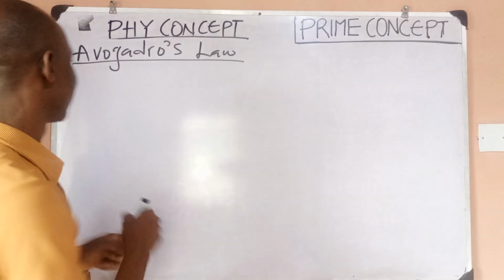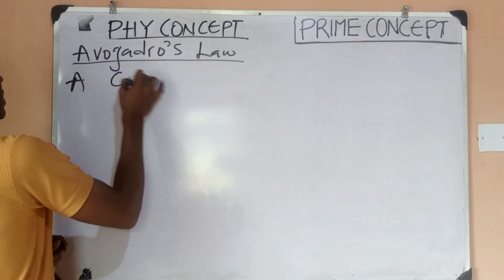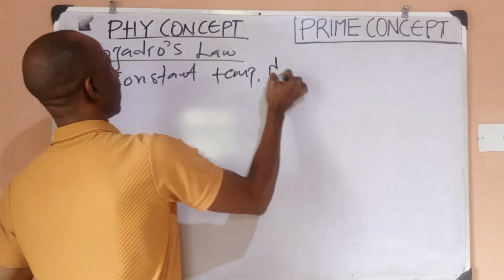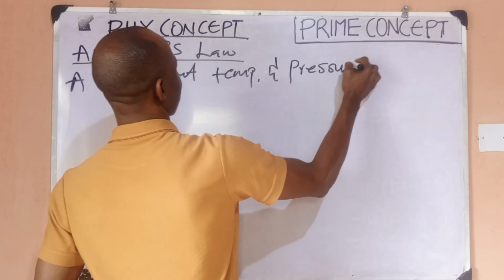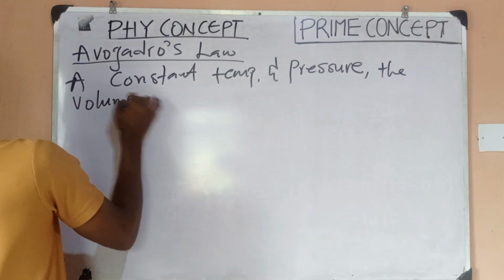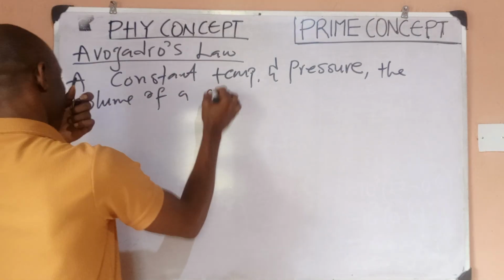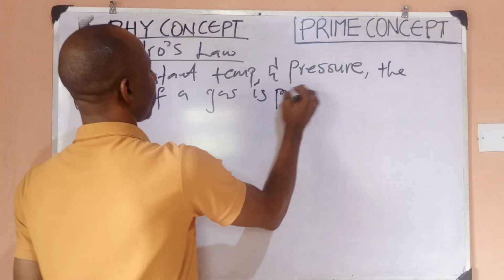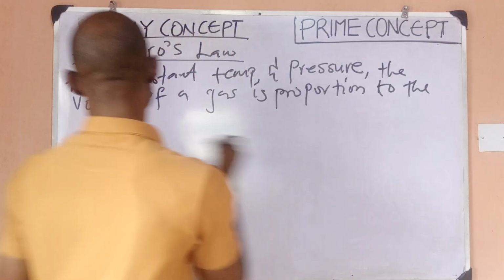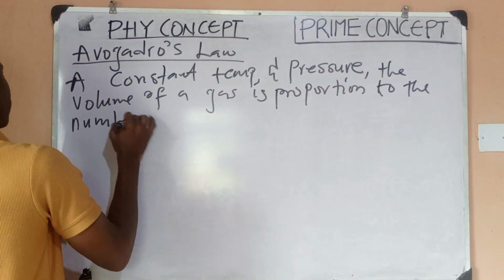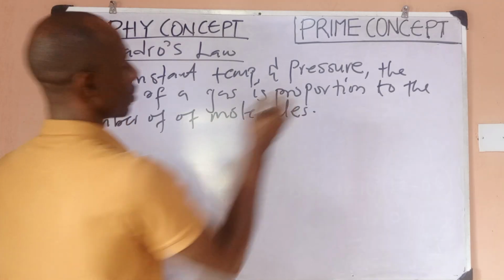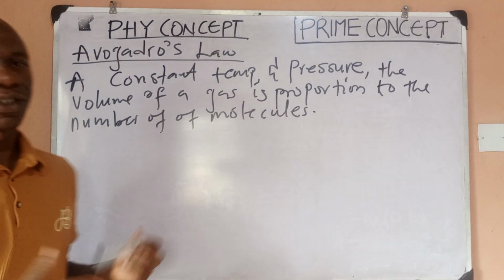At constant temperature and pressure, the volume of a gas is proportional to the number of molecules. So this is what Avogadro's law is actually saying, right?